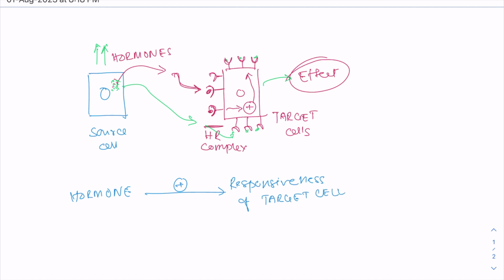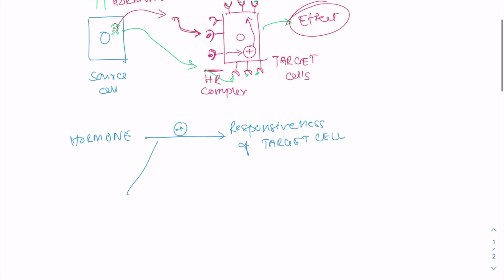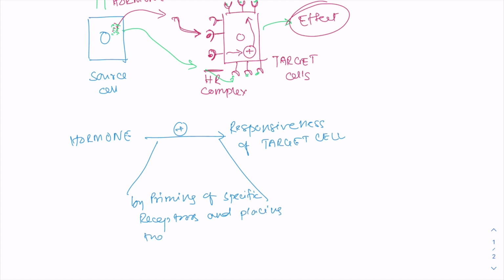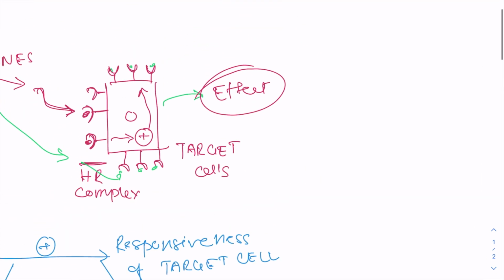And how is this achieved? By priming of receptors, or rather specific receptors, and placing them in the plasma membrane. So let's have an example.